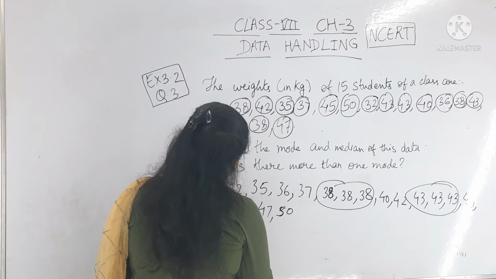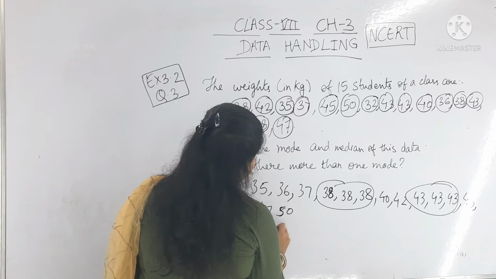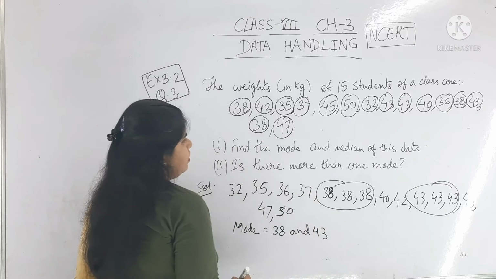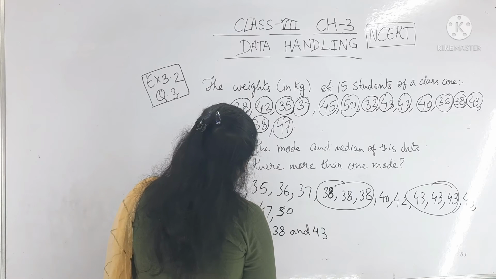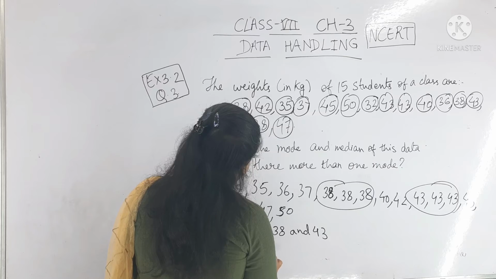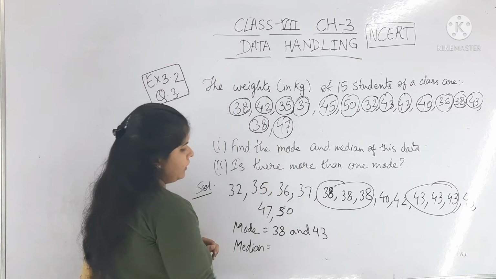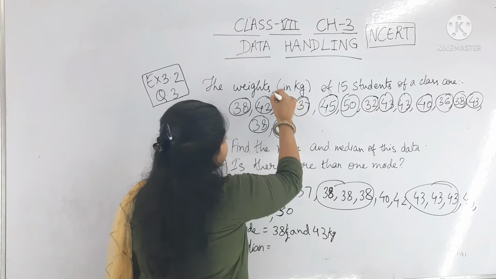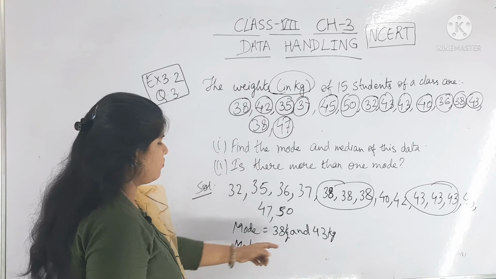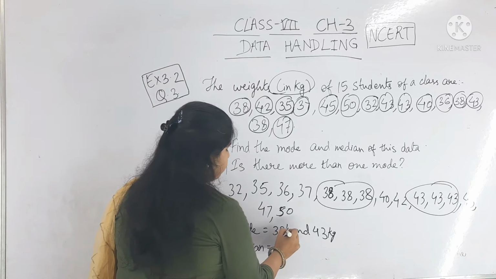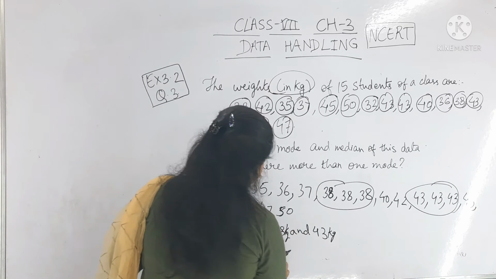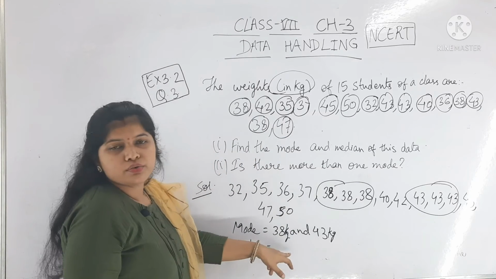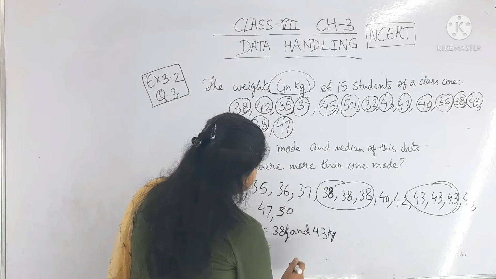So here mode is equal to 38 kg and 43 kg. It is given in kg, so you have to write this unit here.